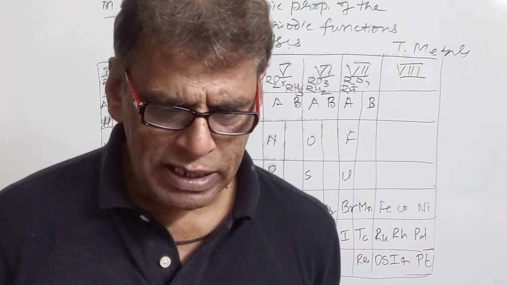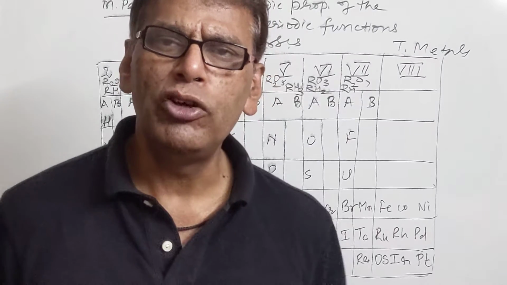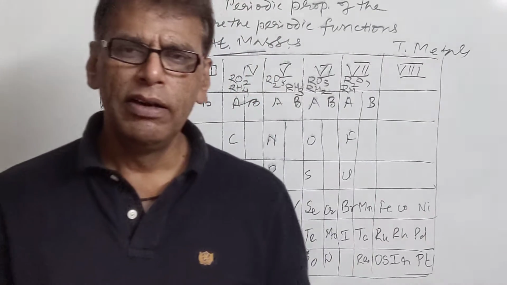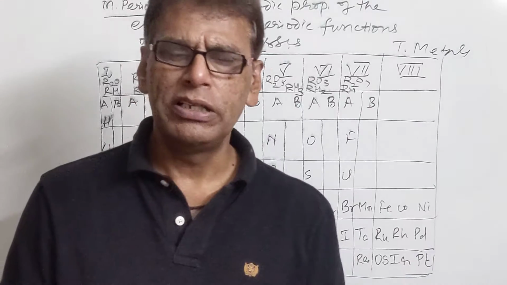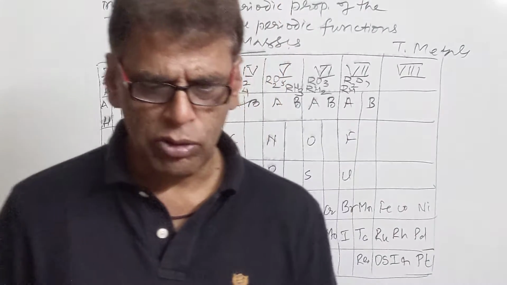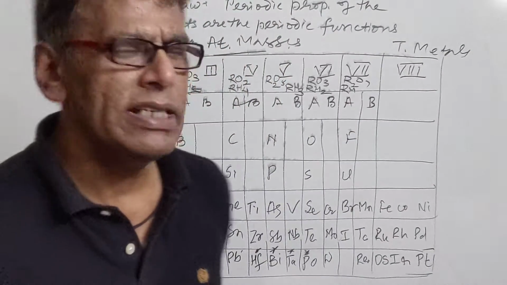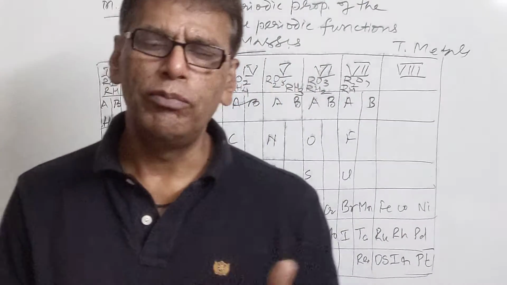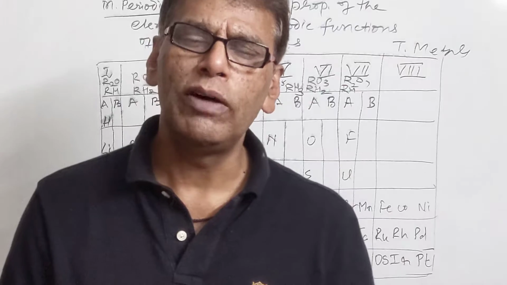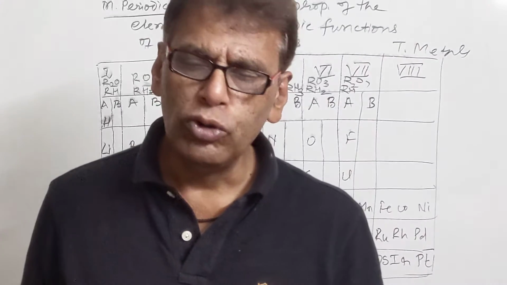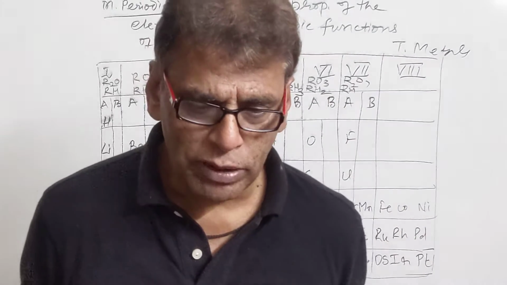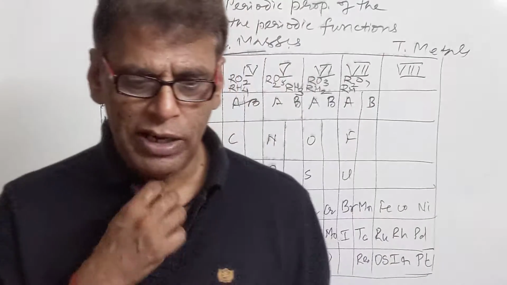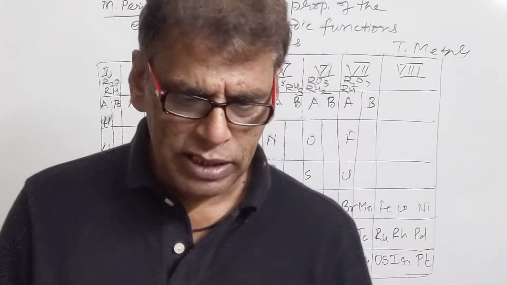Then Mendeleev predicted the existence of some new elements. He predicted that some new elements were to be discovered later on, although they were not known at that moment. Later on, these elements were discovered and named after the elements they resembled in properties. For example, Eka aluminium, Eka boron, Eka silicon.